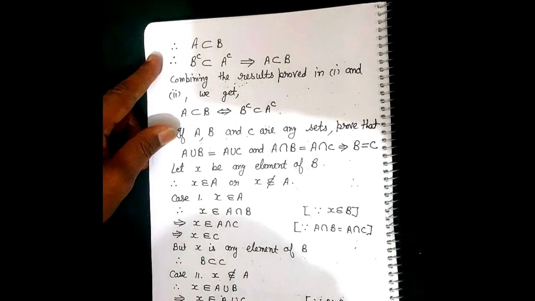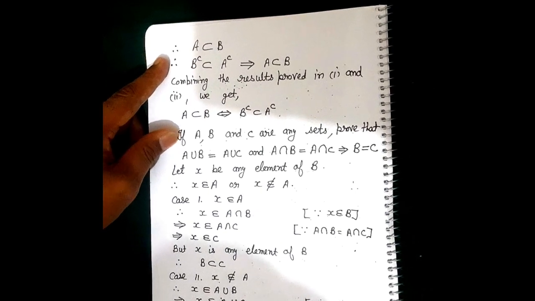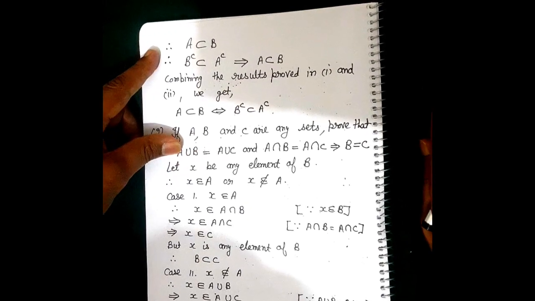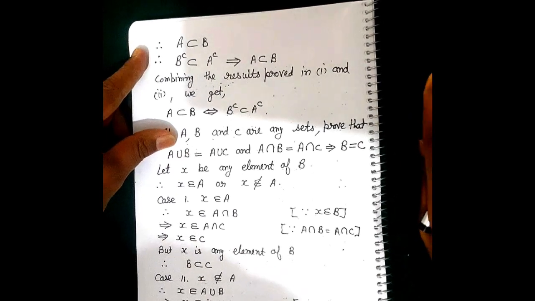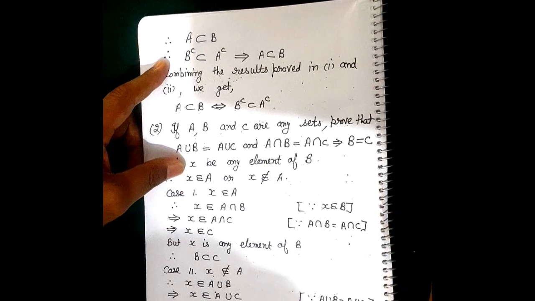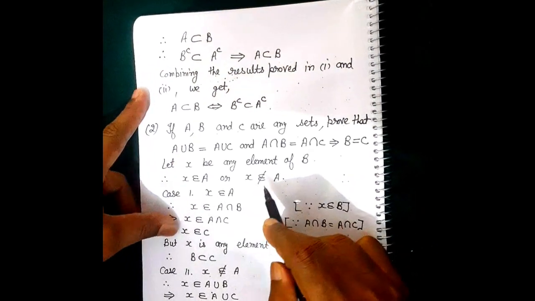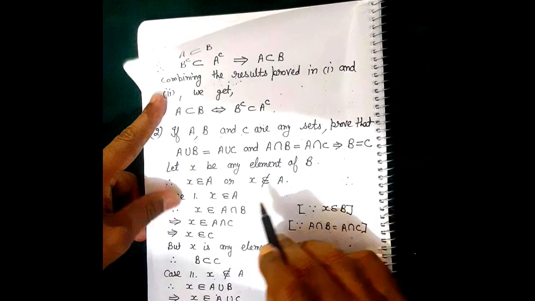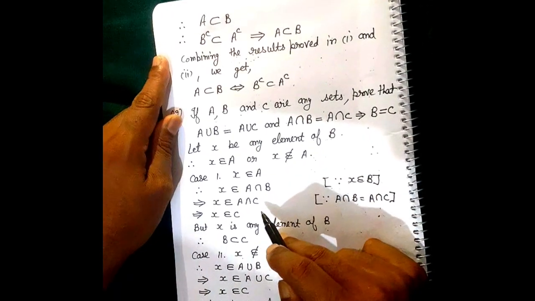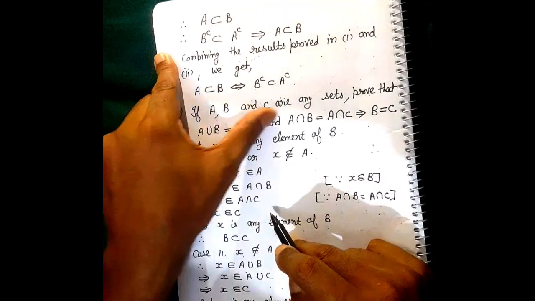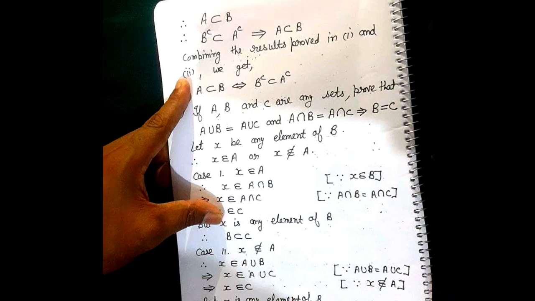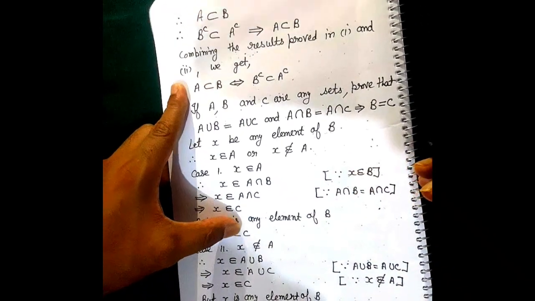Now we have reached the second one. If A, B and C are any sets, then we have to prove that if A union B is equal to A union C and A intersection B is equal to A intersection C, then B is equal to C. So let X be any element of B. Either X belongs to A or X doesn't belong to A. If X belongs to A, then X belongs to A intersection B, so X belongs to A intersection C, so X belongs to C. But X is any element of B, so B is contained in C.